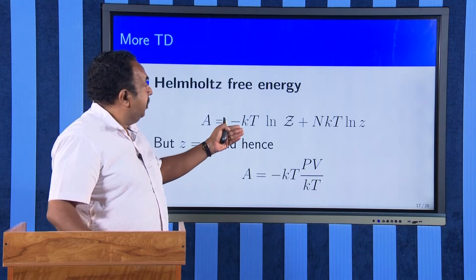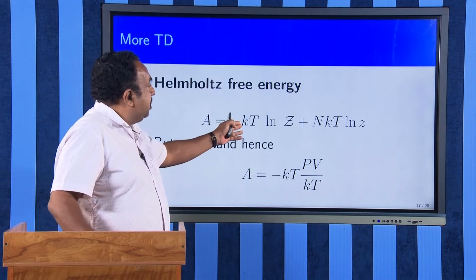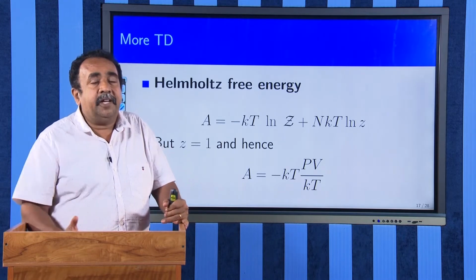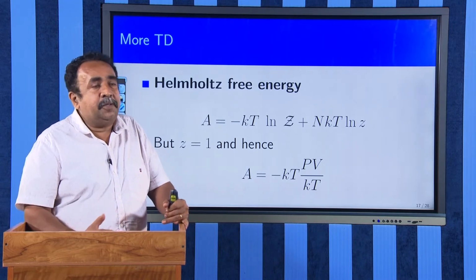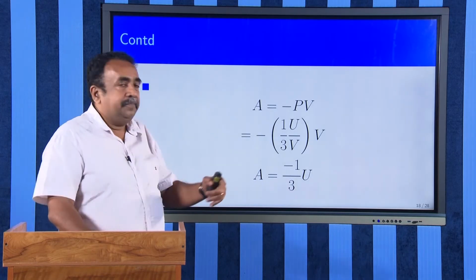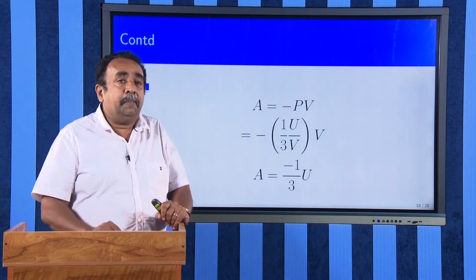Log small z is 0. Therefore, A is only minus kT log z. And what is log z? PV by kT. Therefore, when you substitute, you will be able to get A is equal to minus PV. Very simple. But what is your P?